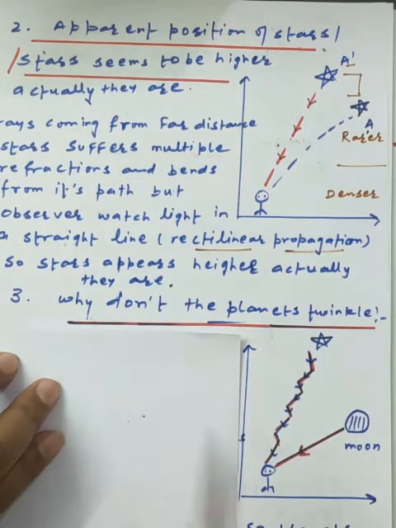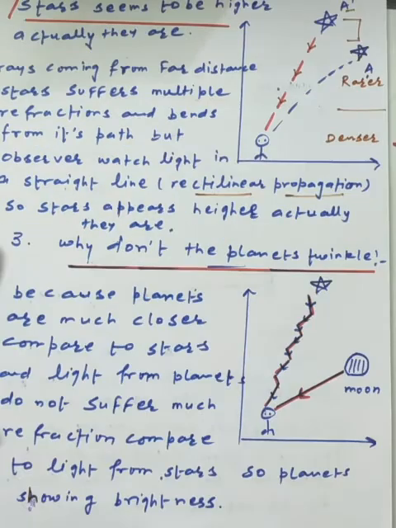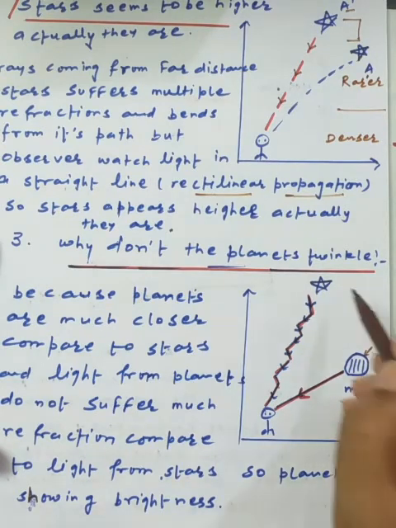Now the next application: why don't the planets twinkle but stars twinkle? Further, I have shown the concept in front of you. The observer is lying on the surface of the earth, and I have taken a comparison of two celestial bodies. The first is the moon and the second one is the star.